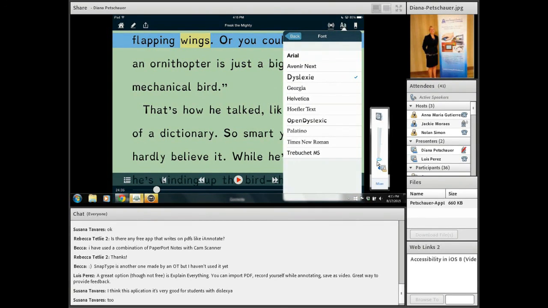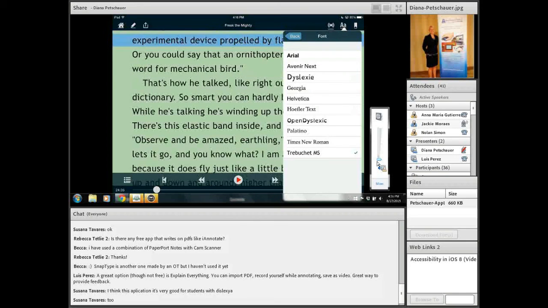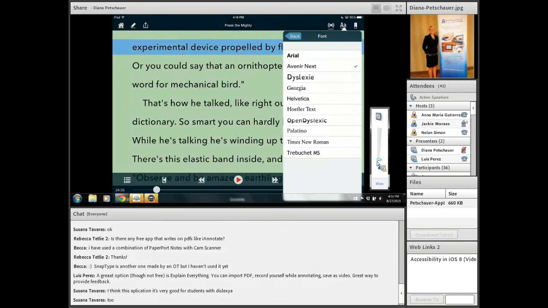I do have a significant amount of students and adults that I have worked with who have chosen this font, and the students in school have shown that their reading scores have improved and they enjoy reading better with this particular font. It doesn't help everyone, but it's wonderful that you can change the text of any book or worksheet or handout to this particular font if you do have a student who responds positively to it. And any of the other text styles that they would want to choose that are available in this list.